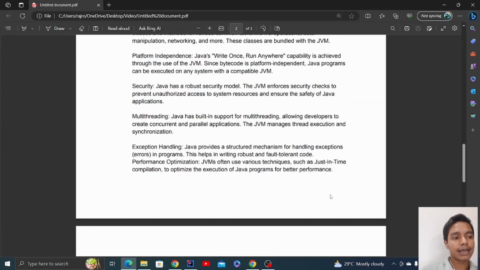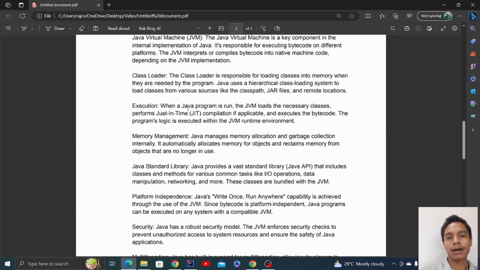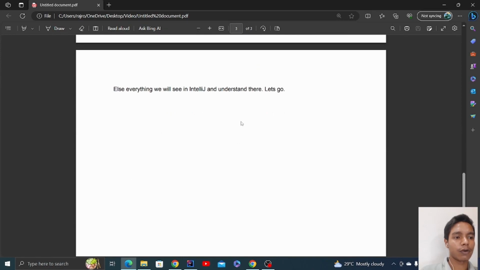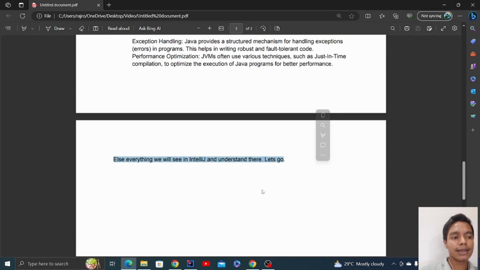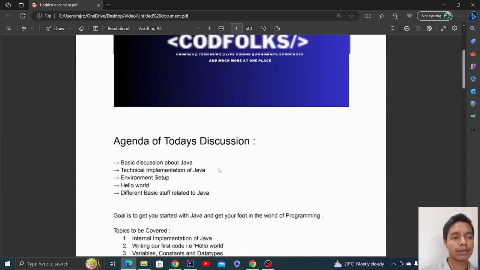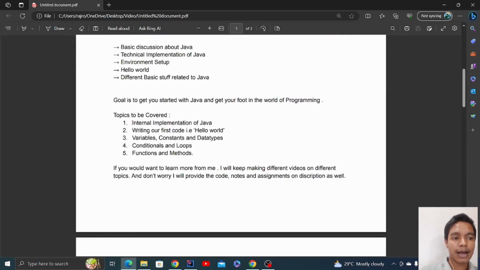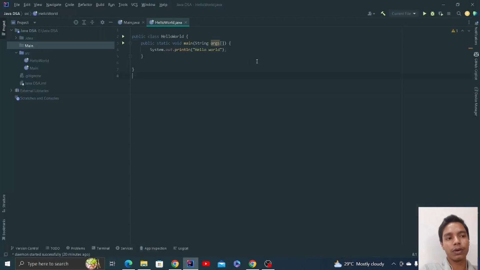Now you can read these things. I'll provide the link inside the description. You can check it out from there. Else, everything we will see in IntelliJ and understand there. I talked about the internal implementation, how things work. I let you write your first Java code, that is hello world. Now let's see variables, constants, functions, conditionals, loops, whatever it is. We'll see everything over here only. We'll make different files for it and check how things work internally.